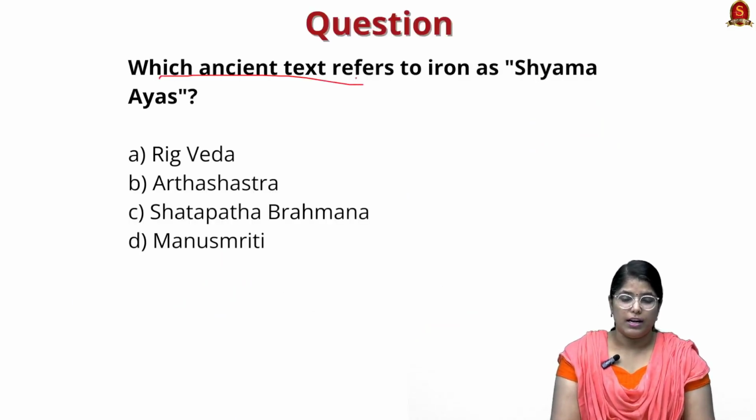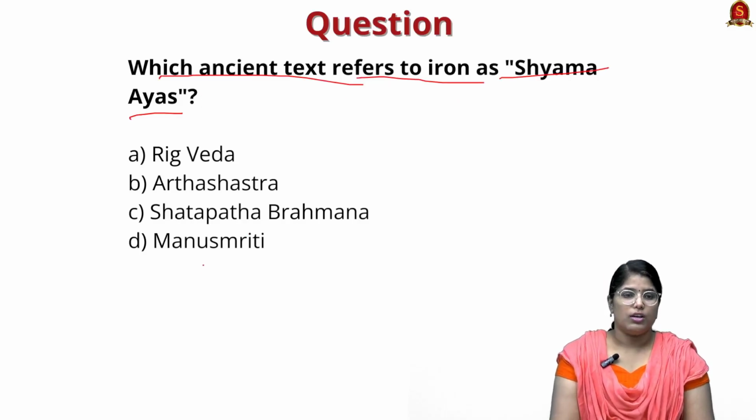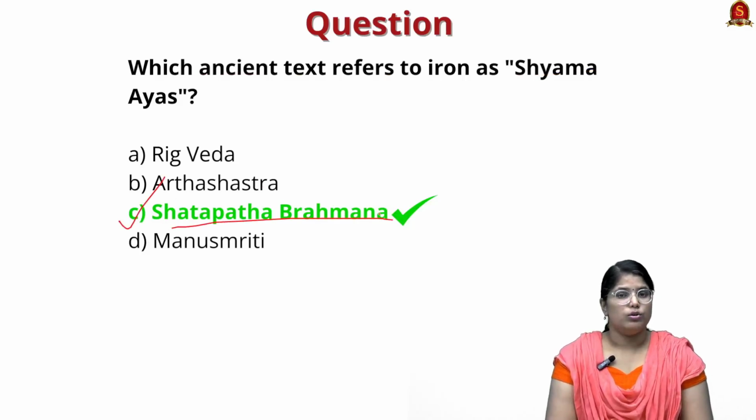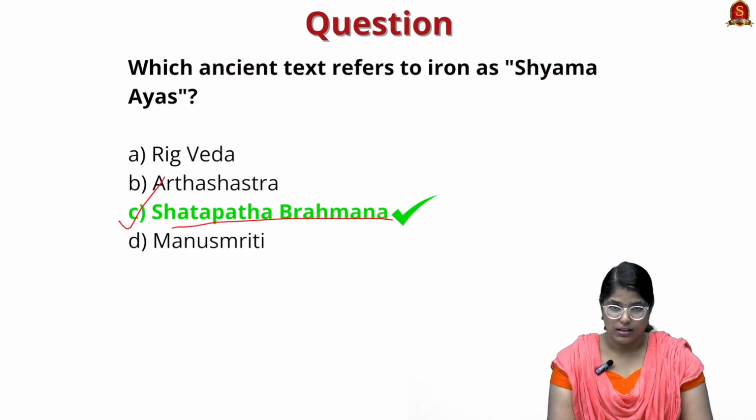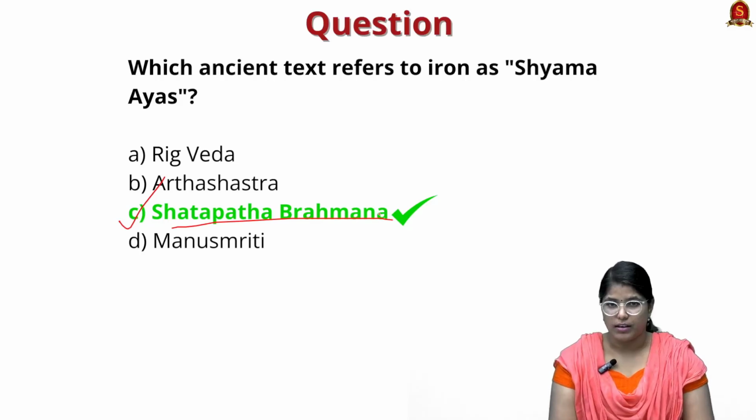Which ancient text refers to iron as Shyama Ayas? Here the correct answer for the question is option C, Shatapatha Brahmana. These kinds of questions are actually asked in our preliminary exams, so make a note of it. With these learned points, now let us move on to the next news article discussion.